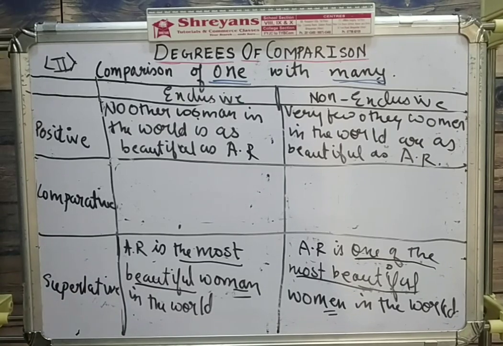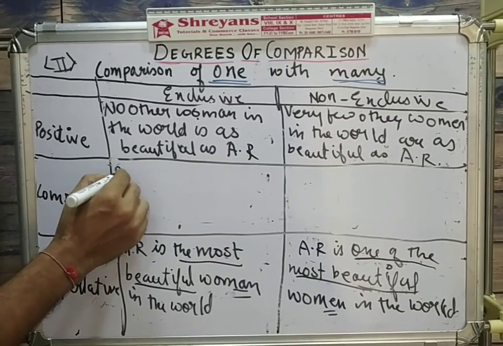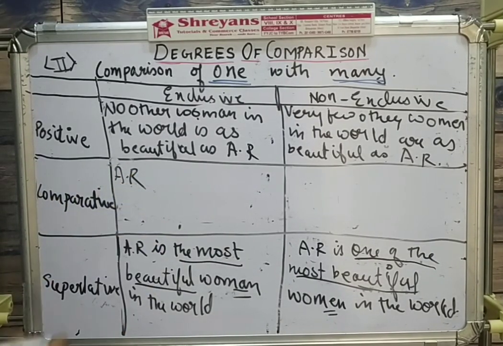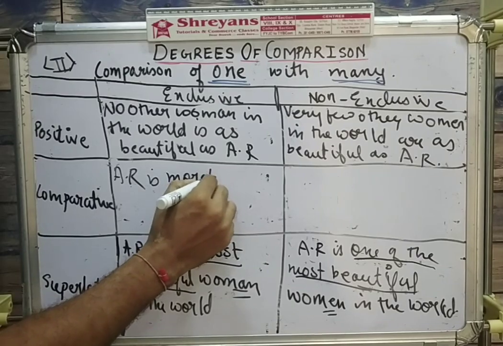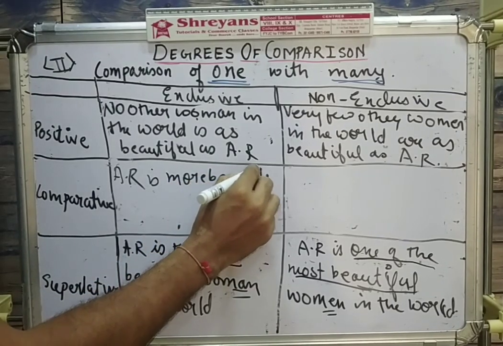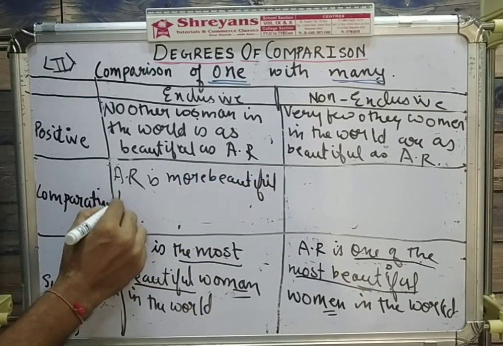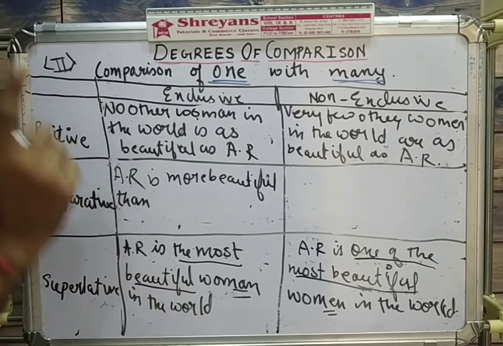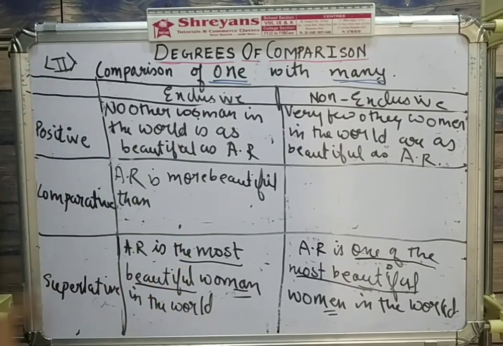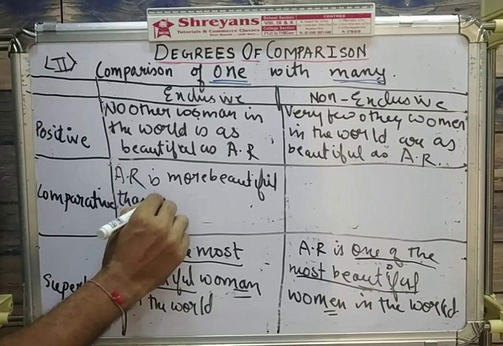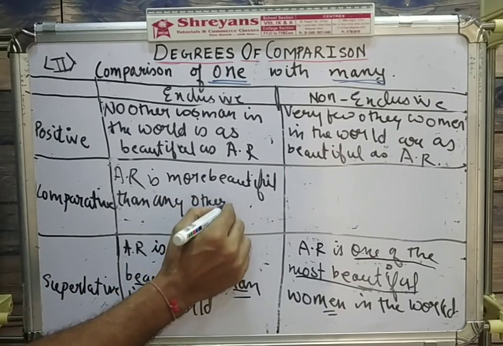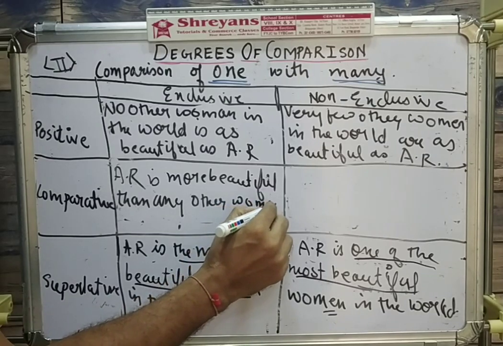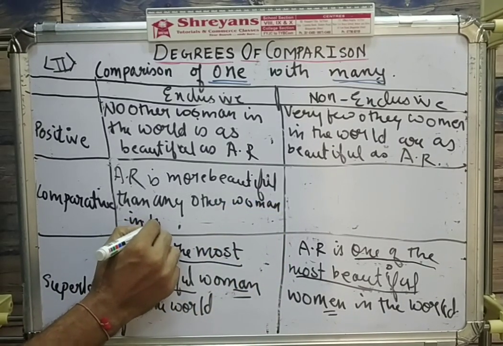Let's start with the comparative. Remember, comparative starts with the one that is compared with many. So we'll start with Aishwarya Rai only. Is most beautiful का क्या हो जाएगा? More beautiful. And since it is comparative degree, more beautiful के बाद सबसे important word क्या है? Than. Remember, comparative का trademark होता है dash than. और exclusive maintain करने के लिए फिर क्या लिखना है? Any other. Then any other. Complete the remaining part. Woman in the world.